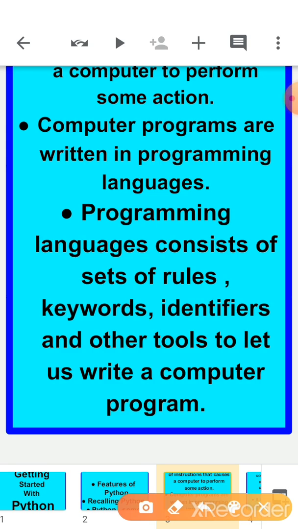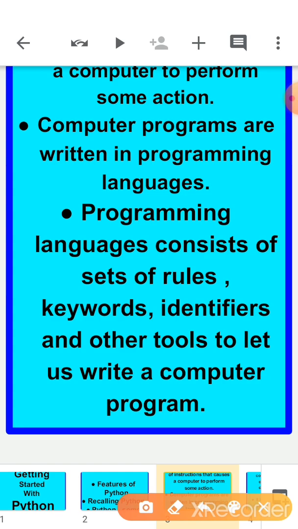We need to take care of the grammar factors. In the same manner, every language has grammar which supports learning that language. Without grammar you are not able to speak English properly. You can only take the correct words, but the formation of sentences should be correct, and without knowing grammar that is not possible.